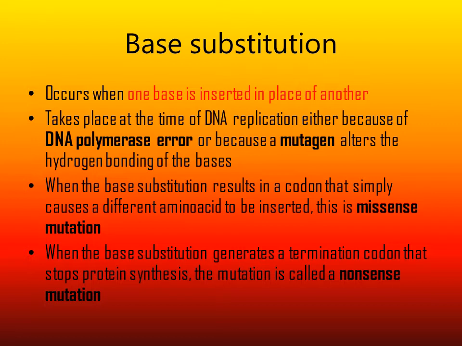What is base substitution? Base substitution occurs when one base is inserted in place of another. It usually takes place at the time of DNA replication, either because of DNA polymerase error or because of a mutagen that can alter the hydrogen bonding of the bases. When a base substitution results in a codon that simply causes a different amino acid to be inserted, this is called a missense mutation. If a base substitution generates a termination codon that stops protein synthesis, this type of mutation is called a nonsense mutation.